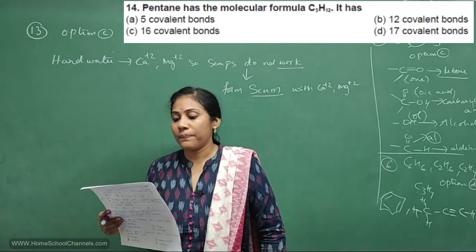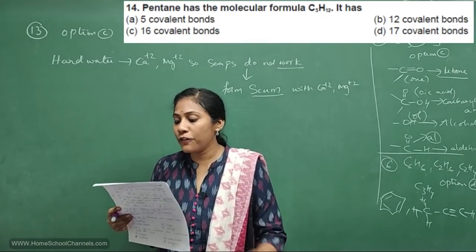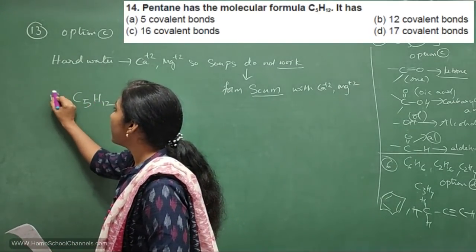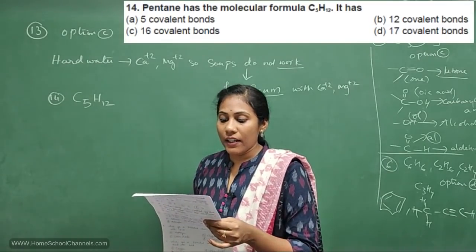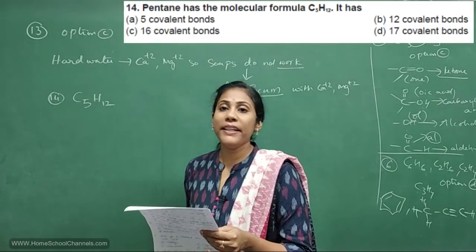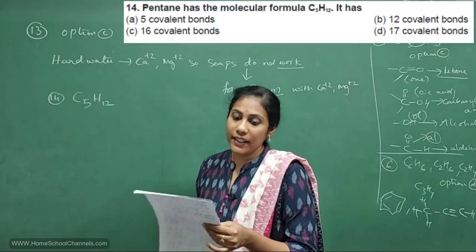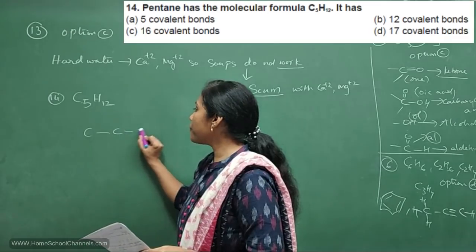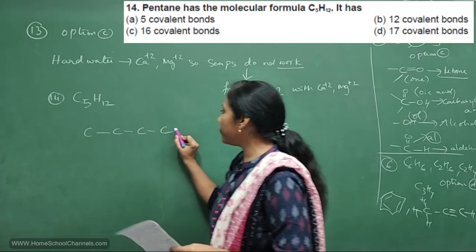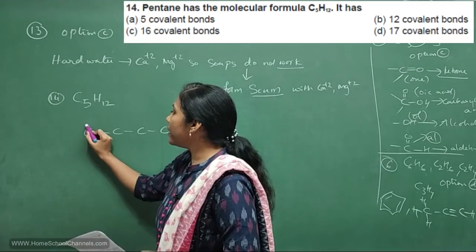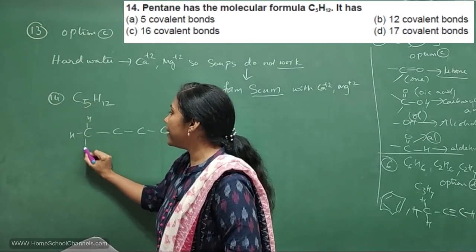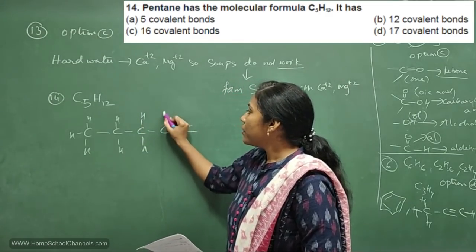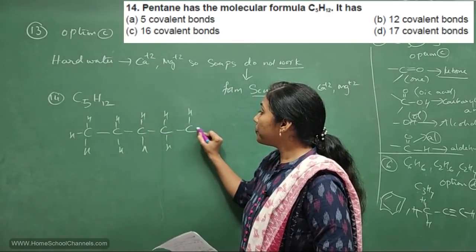Coming to 14th question. Pentane has molecular formula C5H12. And how many covalent bonds it has is what is asked in this way. Okay, so first you have to put the structure. Pentane means 5 carbon atoms, 1, 2, 3, 4, 5. And now satisfy their valency by putting hydrogens. So here 3 hydrogens, here 2 hydrogens, here 2, right? So here 2 and here 3.